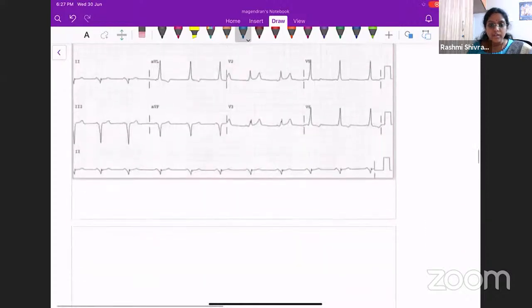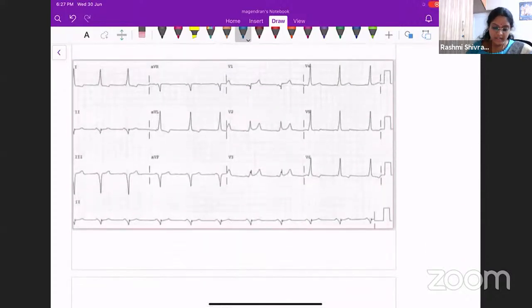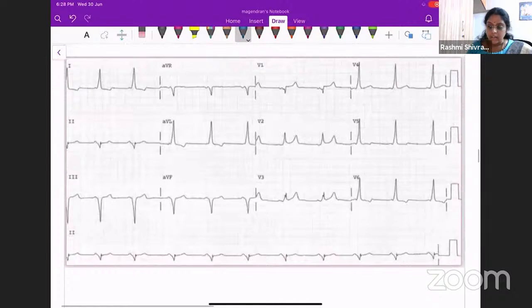So we'll show you his ECG. So this is his ECG. He's been having intermittent lightheadedness. Now I want you to interpret this ECG. It's a very easy question, and it is also a spotter sometimes. So you need to identify this. You can put your answers in the chat box. So what is this ECG showing?